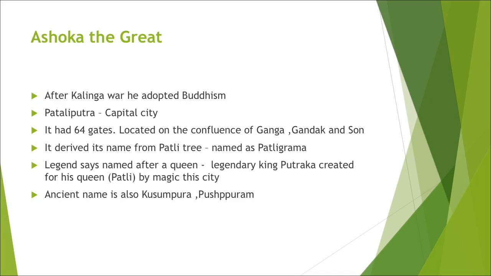Ashoka wanted to conquer the entire parts of India, and he couldn't conquer Kalinga. The king of Kalinga refused to accept his sovereignty. Therefore, he attacked Kalinga. But this war transformed him. The lots of bloodshed in this war transformed Ashoka.